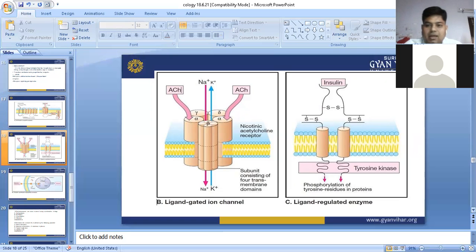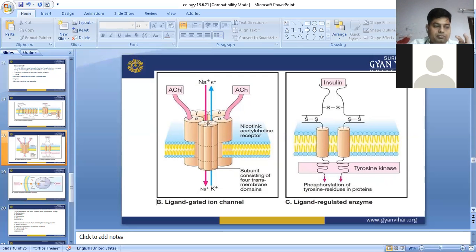This question has been asked in the exam: which type of receptor has the fastest action? The fastest responding action is shown by the ligand gated ion channel receptor. This is the basic diagram of this structure. Now, what are examples of ligand gated ion channels? Examples are the nicotinic receptor, 5-HT3 receptors, NMDA receptor, glycine receptor, and glutamate receptors.